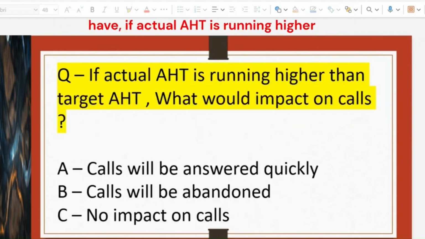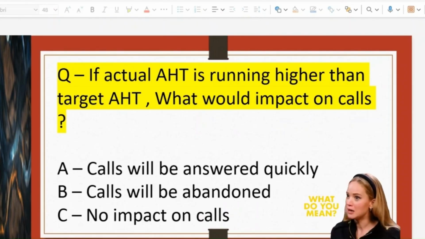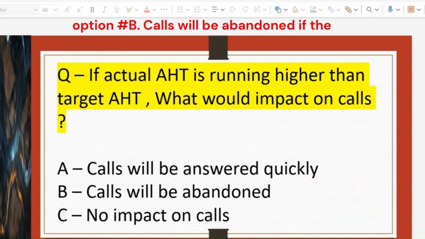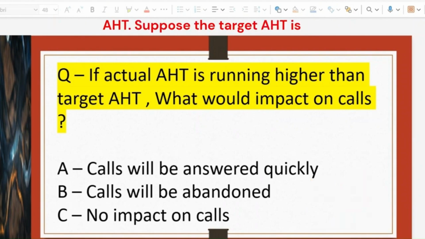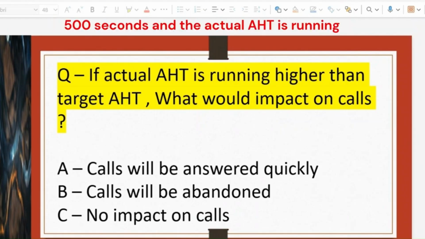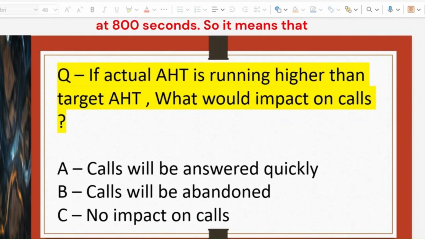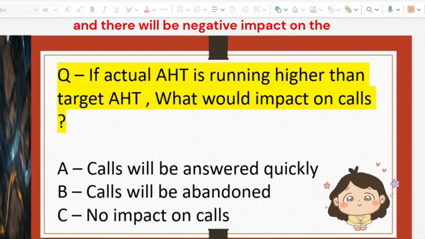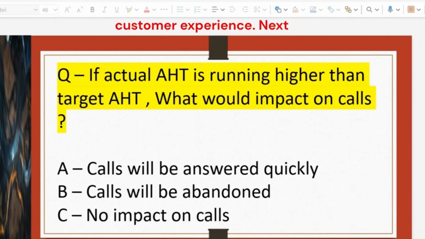Next question we have, if actual AHT is running higher than target AHT, what would be the impact on calls? Correct answer for this question is option number B, calls will be abandoned. Suppose the target AHT is 500 seconds and the actual AHT is running at 800 seconds. So it means that all the agents would be occupied in the calls and the calls will be abandoned, and there will be a negative impact on the customer experience.